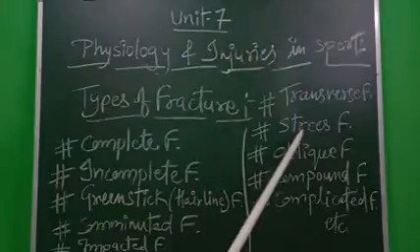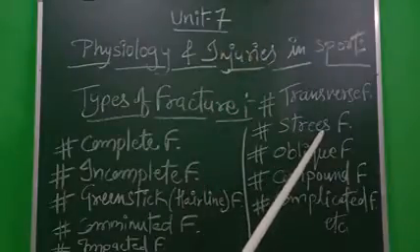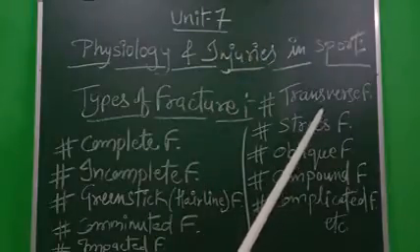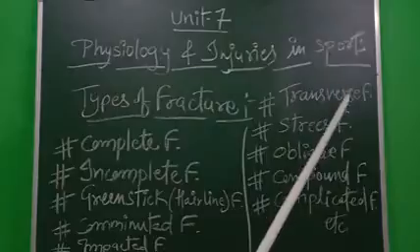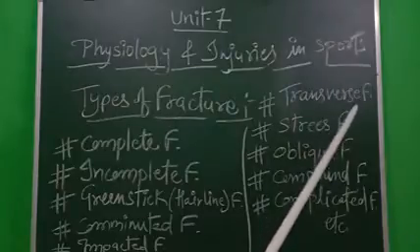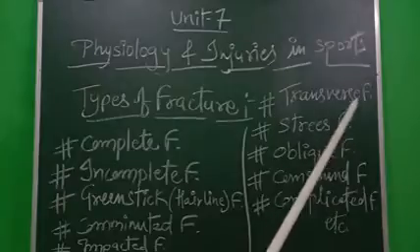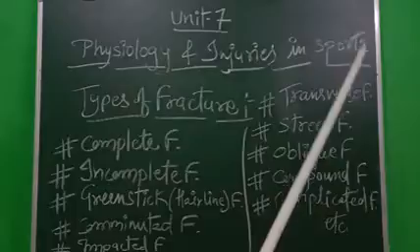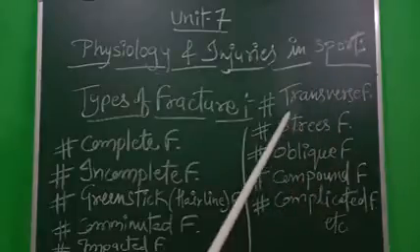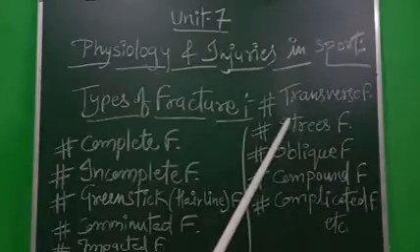Next is the stress fracture. A stress fracture is also known as a hairline fracture. It is caused by repeated stress over time. It mostly occurs in jumping events. The bone is pressed from the corner and it causes partial damage to the bone. That is the condition of the stress fracture.